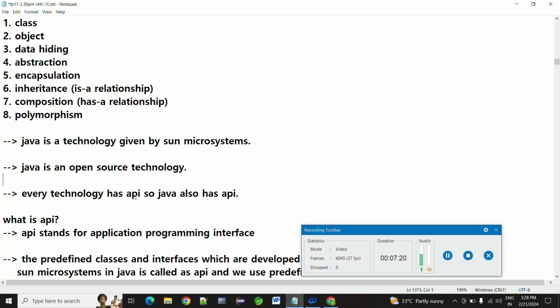Every technology has an API. I will explain API with a real-time example. Suppose one of your friends knows Telugu, and another friend knows Hindi. One friend cannot understand Hindi, and the other friend cannot understand Telugu.